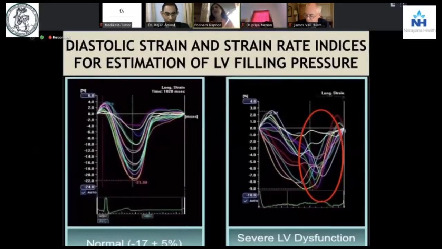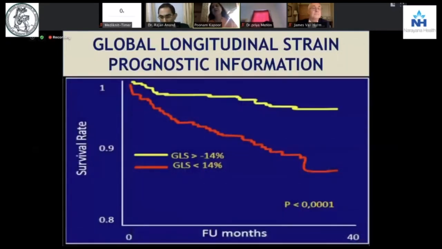moving from systolic strain into a diastolic strain and strain rate indices for estimations of LV filling pressures. This is where the CVP, which is outdated, and PCWP is better, your stroke volume variation is better. But tomorrow, I'm sure within a year, we'll be talking of a diastolic strain pattern or a number which will tell us our filling pressures. It's already telling us our filling pressures as more and more studies come in.